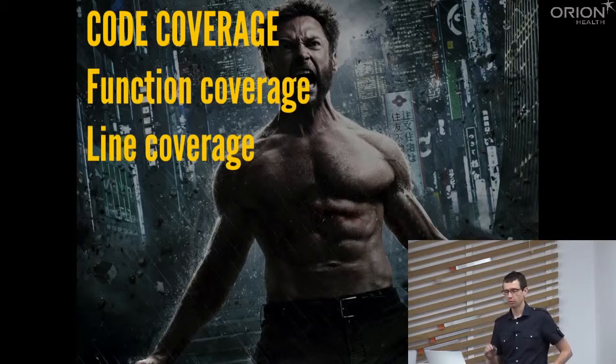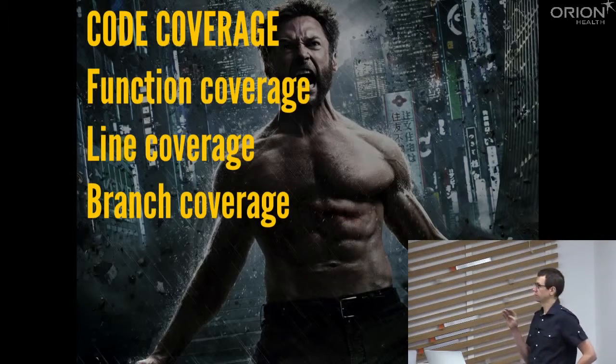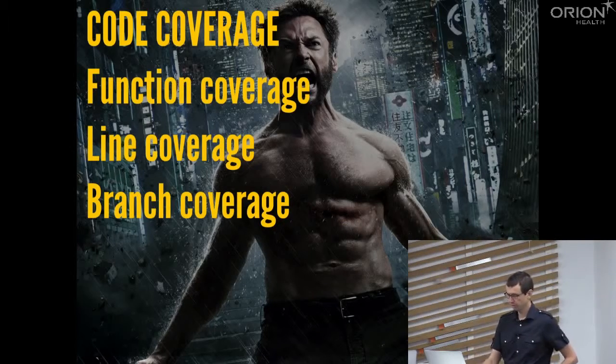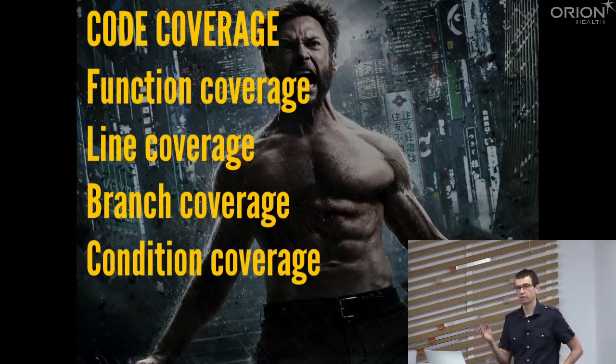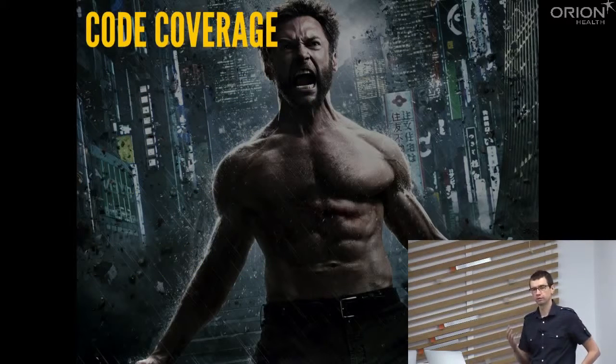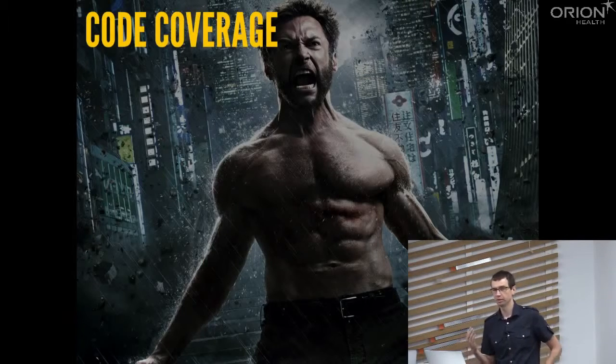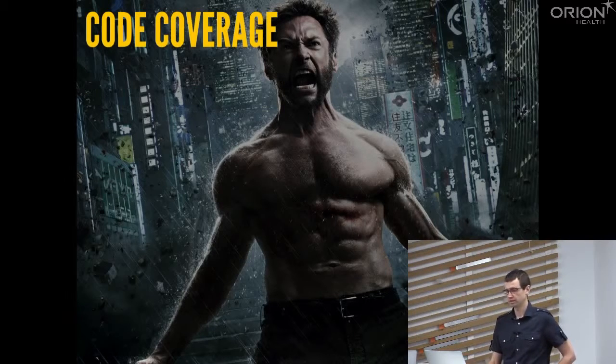Statements were executed; branch coverage, which is about checking how many branches or paths of execution were executed during our test run; condition coverage, which talks about how many of the different combinations of conditions in our if statements, loops, and so on were executed. Code coverage gives us confidence that we have good tests, but is it really so nice? Should it really give us so much confidence? I would like to show you two examples of why it might not be.